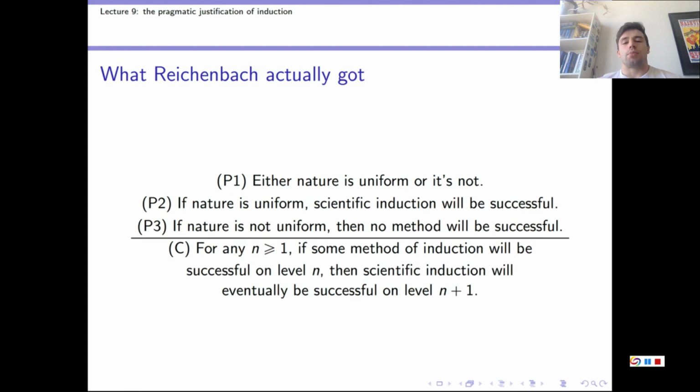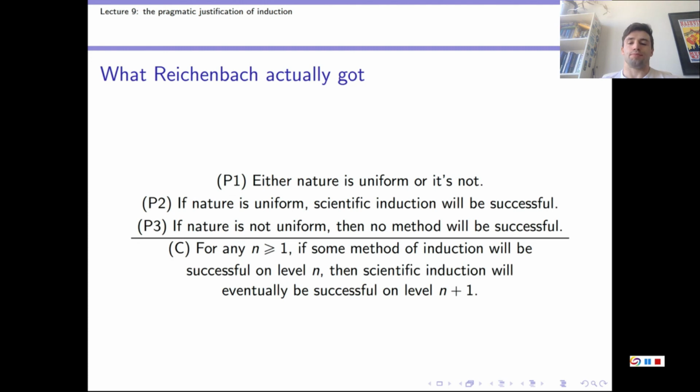Now, of course, the pragmatist has established this conclusion in a deductively valid way, but the point is that this conclusion doesn't overcome Hume's problem, because you need the success of level 1 scientific induction in the conclusion, not level 2 of scientific induction. So just like the inductive justification of induction, the pragmatic justification of induction fails to overcome Hume's problem.